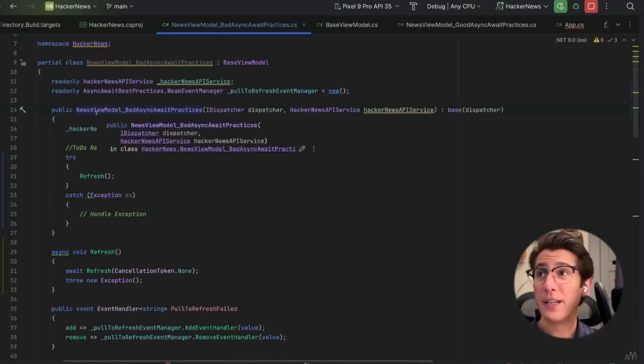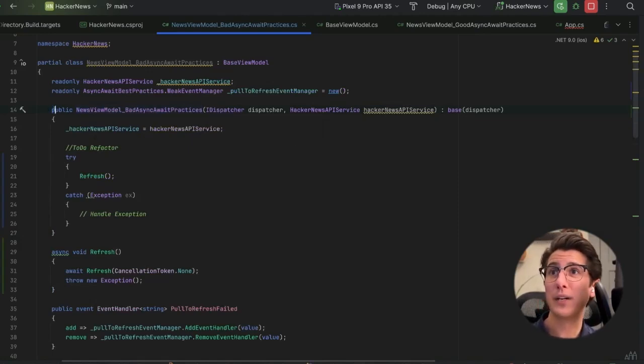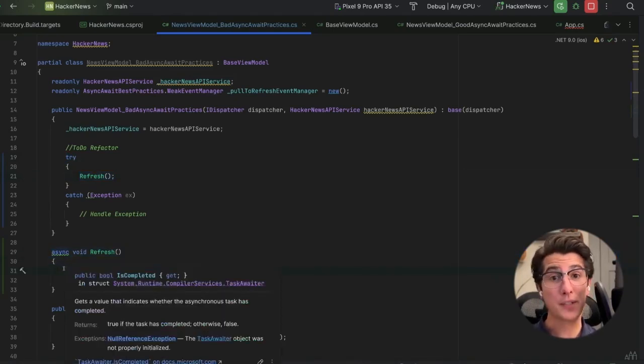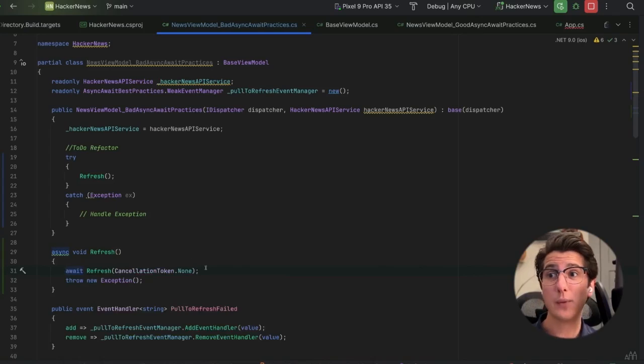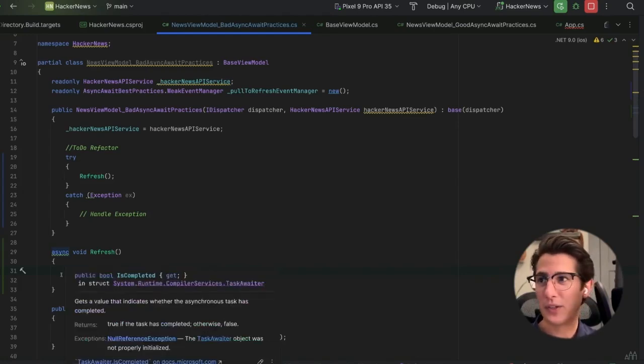Let's say thread 1 initializes NewsViewModel. So thread 1 enters the constructor. We assign the Hacker News API service. We enter this try catch block, and then thread 1 hits the Refresh method where it jumps down to here and it enters this block of code. But the first thing it sees is the await keyword. And we know now that when the calling thread hits an await keyword, it returns, assuming that task hasn't completed yet. If the task is completed, then it'll just grab the result and continue on.